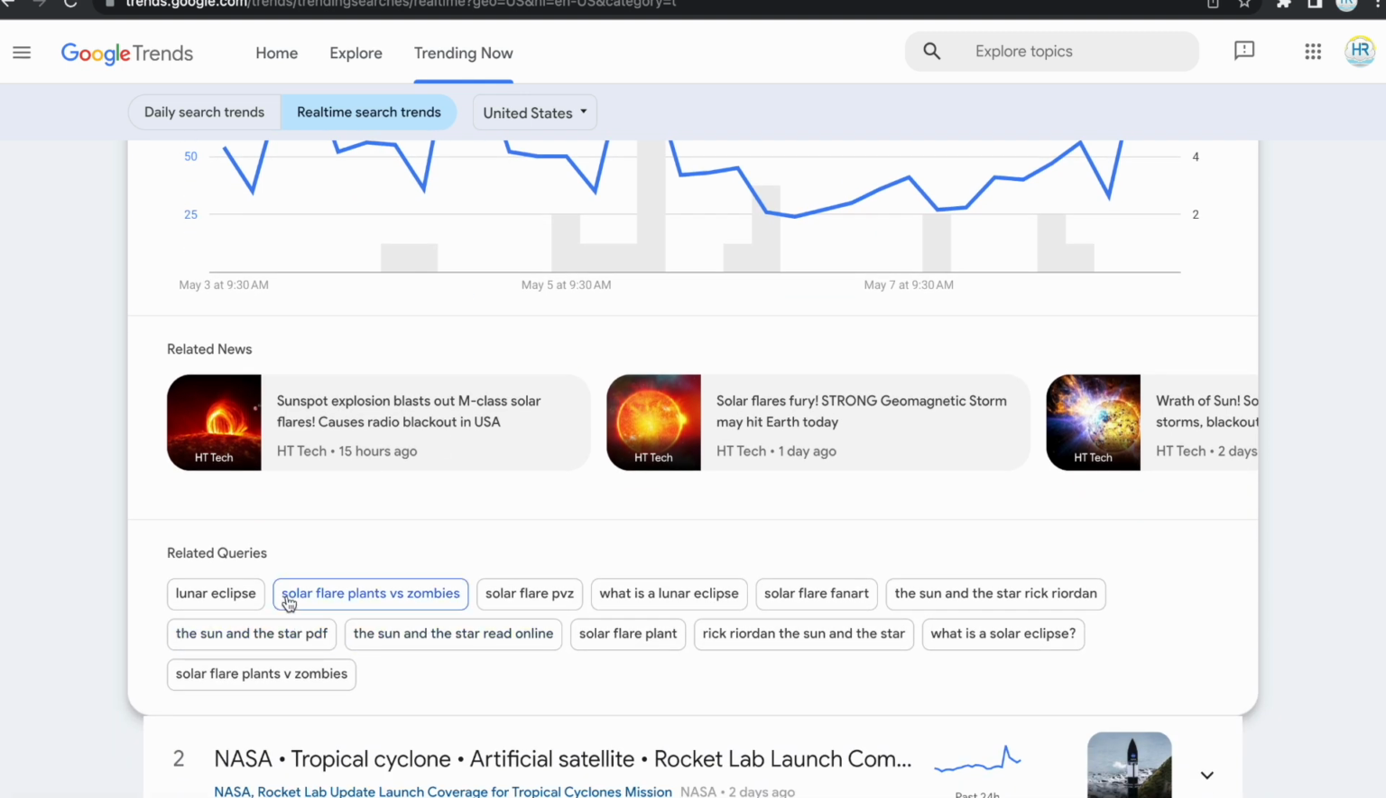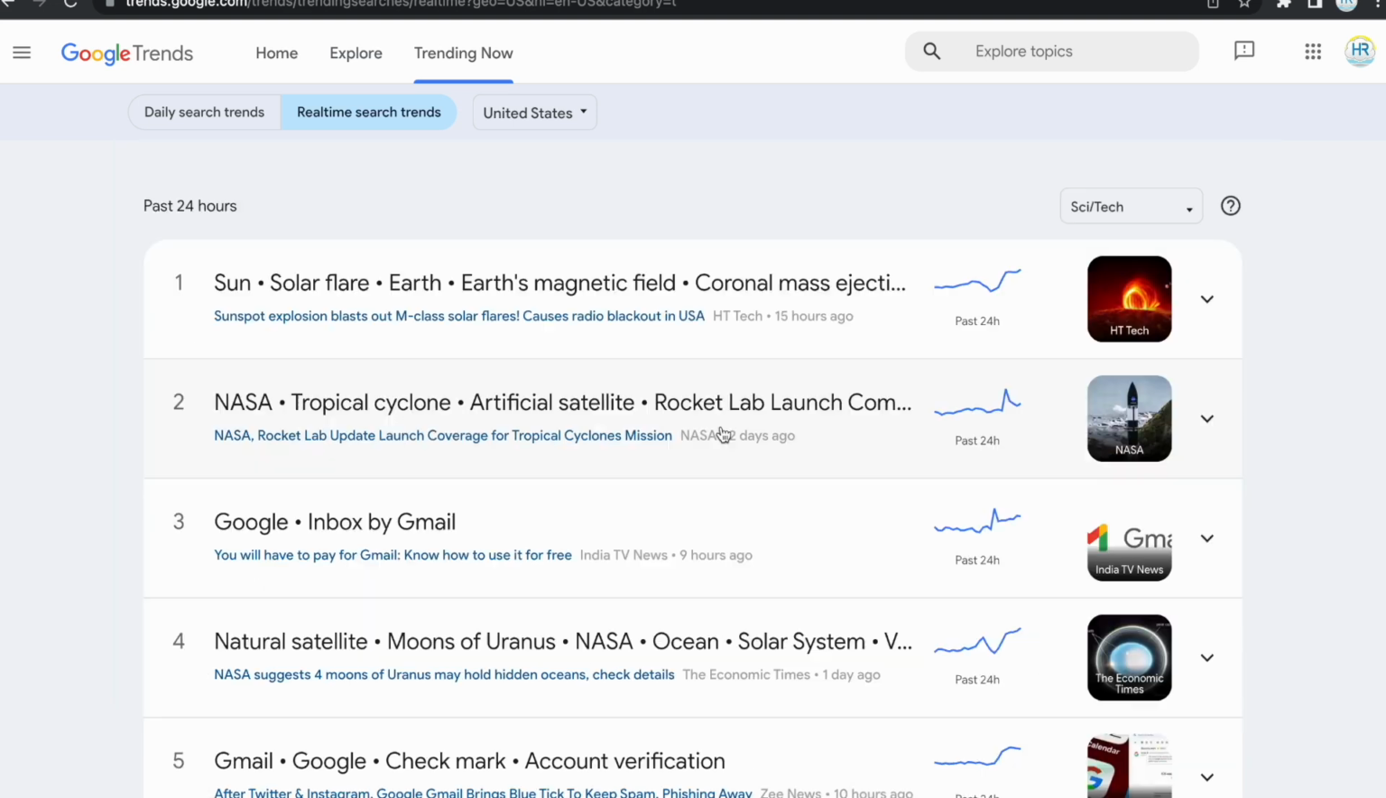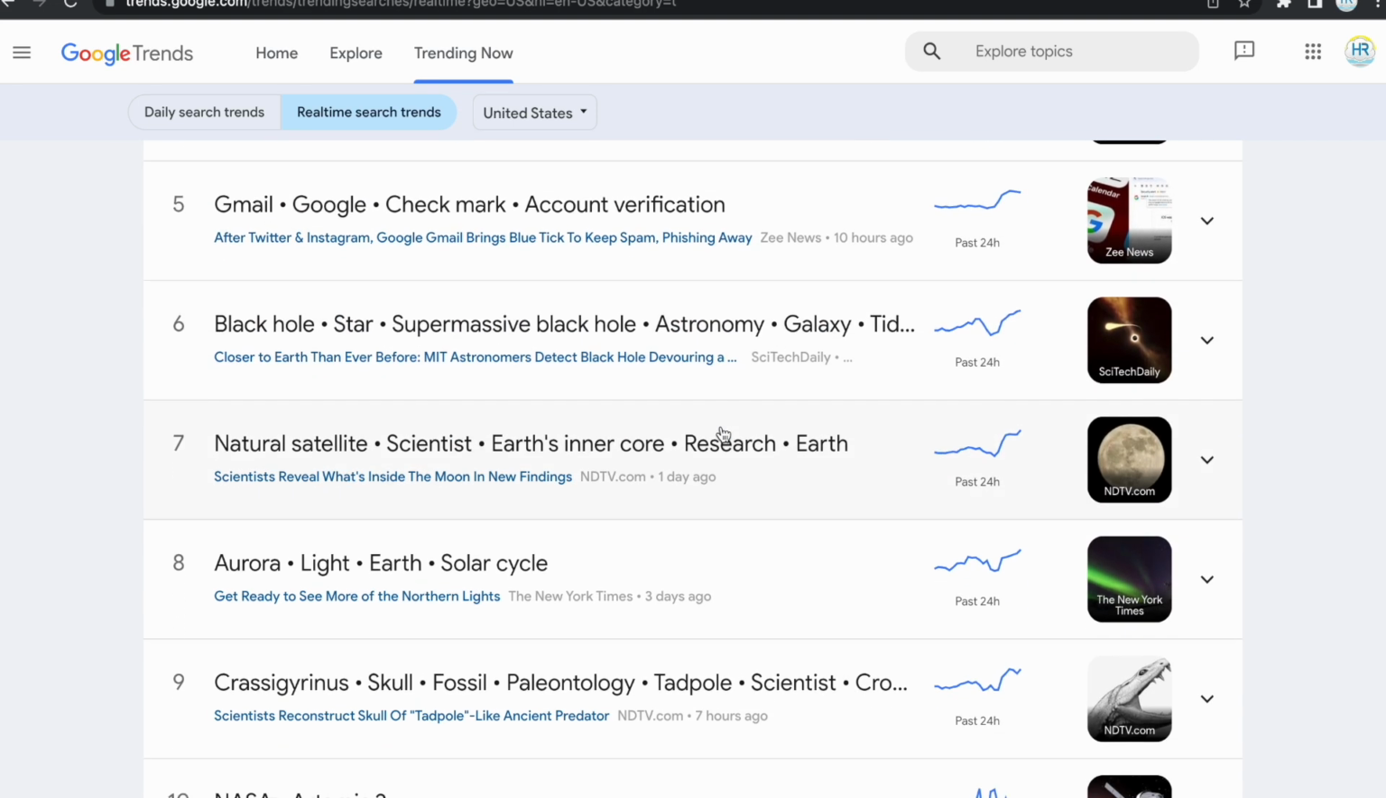So choose a topic related queries. So you always have to choose your topic from these related queries, because ChatGPT is not able to write articles on the recent topics. So always choose topics from related queries.